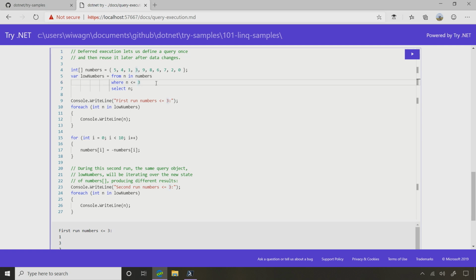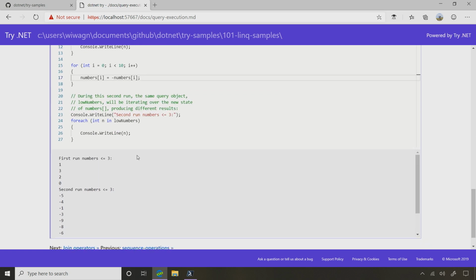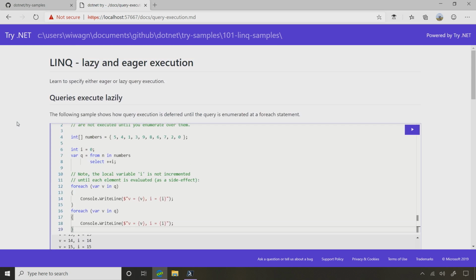Right. So since now there are more numbers that are less than 3 after we've subtracted 5, or we've changed the sign of every one of those and made them all negative numbers, now a lot more of them pass that filter. And in the first one we see the numbers 1, 3, 2, and 0. And the second one we see everything because they're all negative. Cool. So I can use this with ToList or ToArray, and I'm in control of this lazy and eager. It's all up to you.